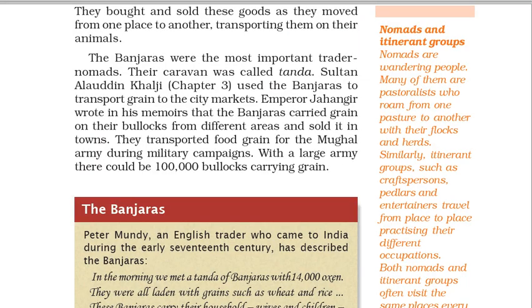They bought and sold these goods as they moved from one place to another, transporting them on their animals. Nomads and itinerant groups.